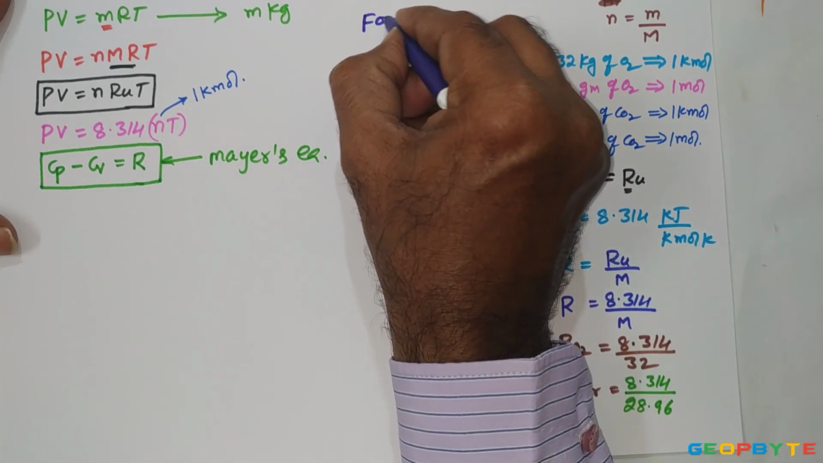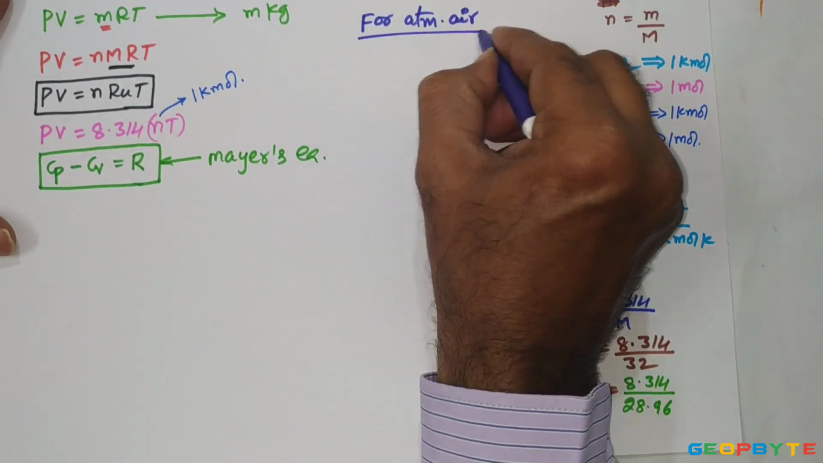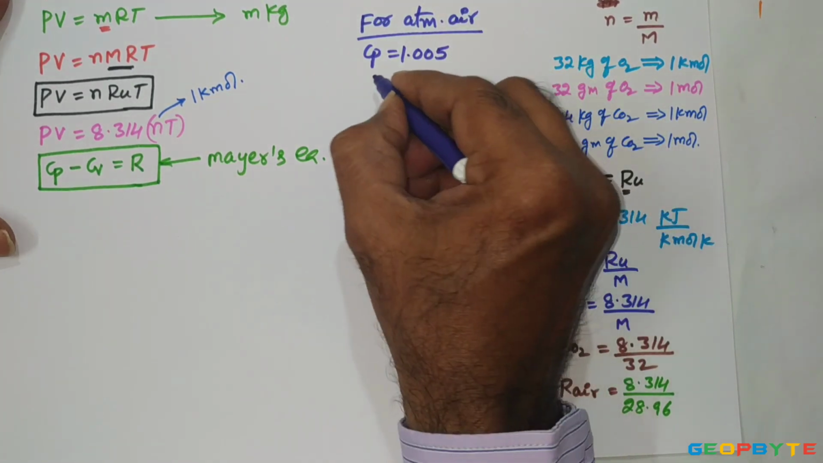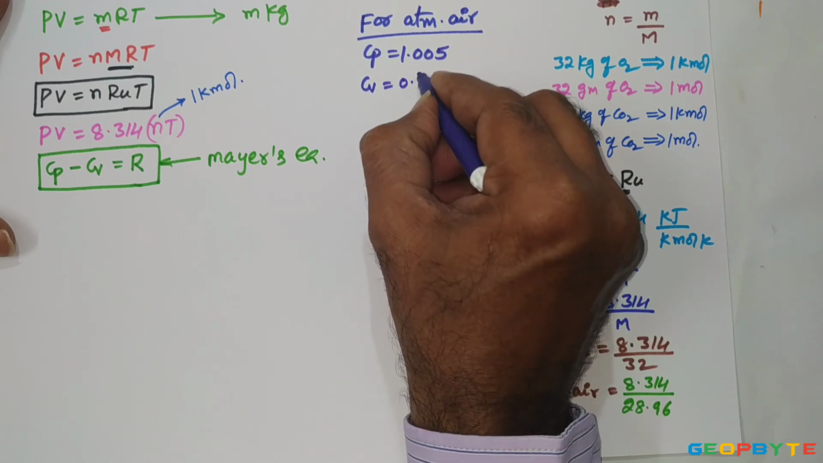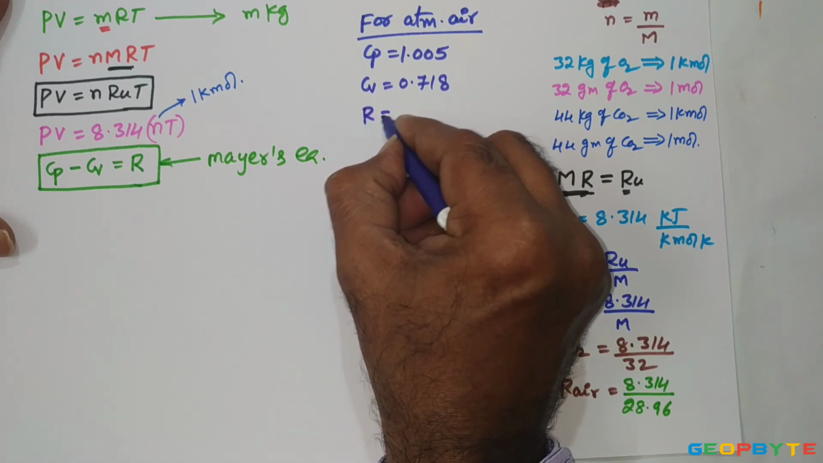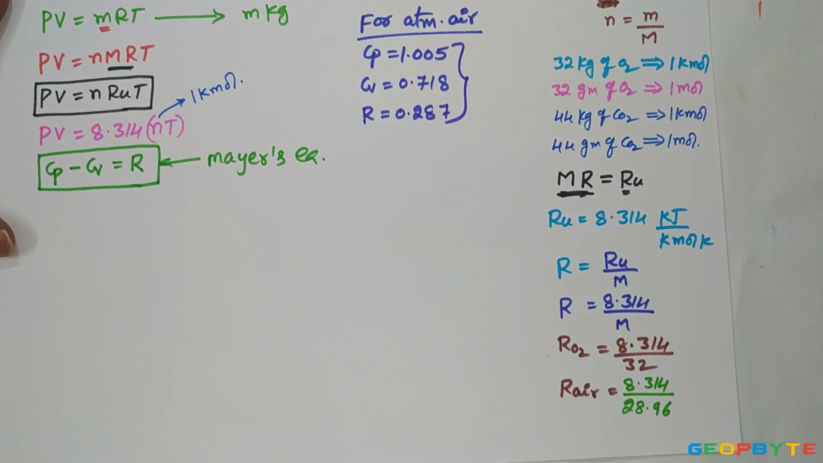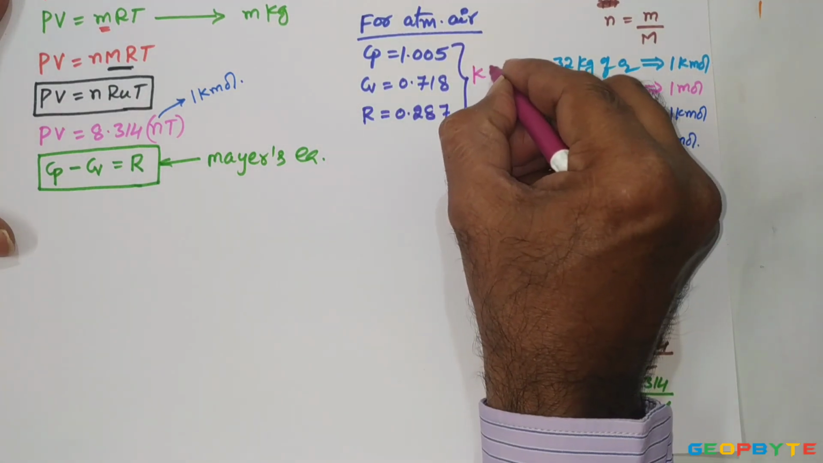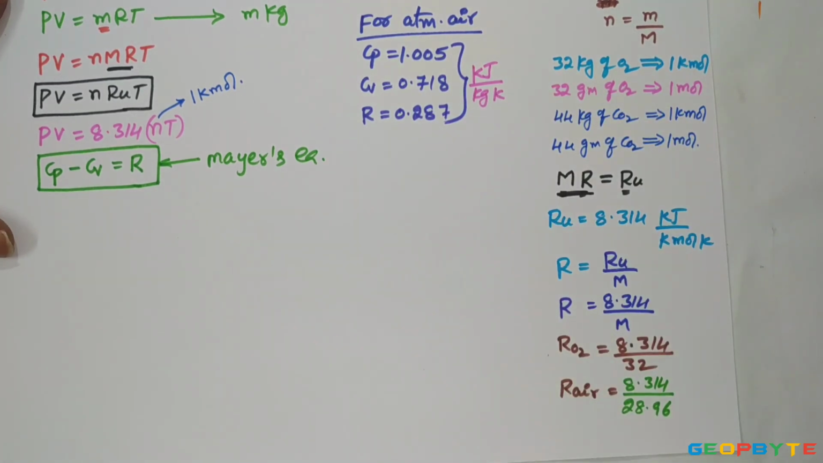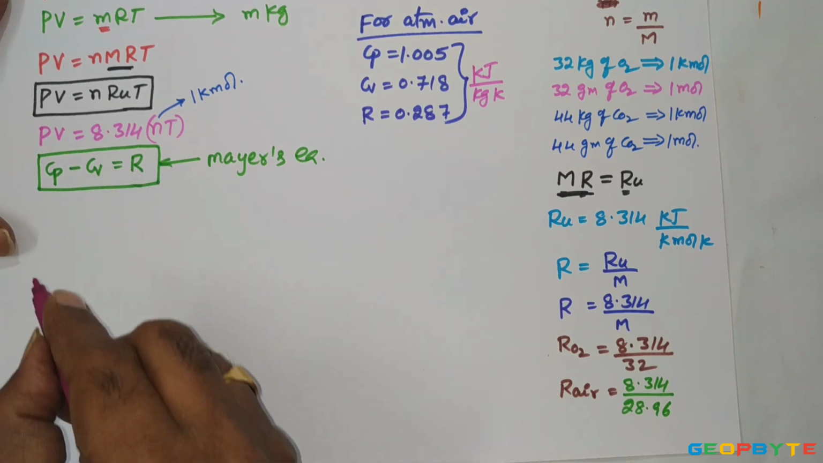Remember, for atmospheric air, the standard values are Cp equal to 1.005, Cv equal to 0.718. Then Cp minus Cv, which is R, equal to 0.287. These three are in kilojoules per kg Kelvin, or kilojoules per kg degree centigrade is also correct. This is one relation between the Cp and Cv.